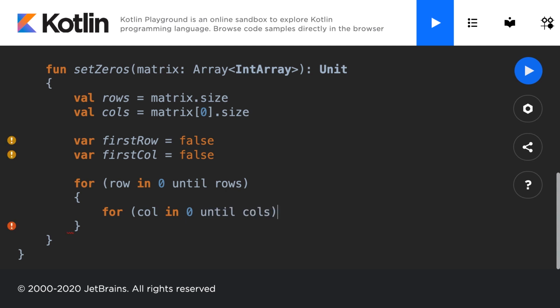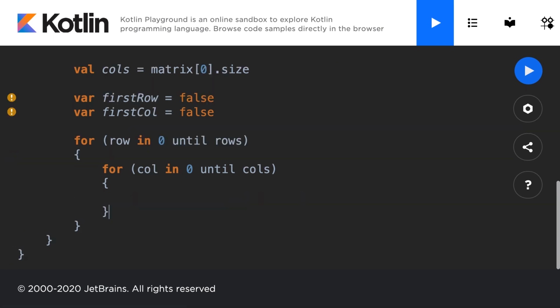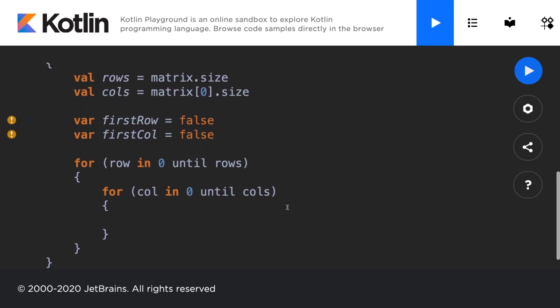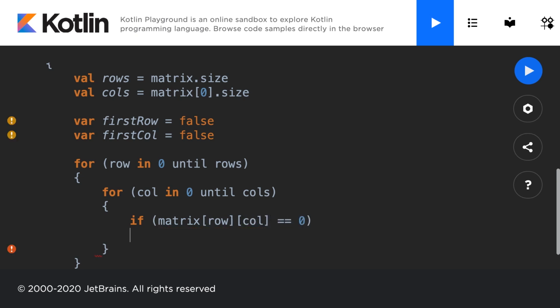So we're going through all of the elements there. And inside of here, what I want to do is check if the current element contains a 0. So I'll say if the matrix at the current row and the current column is equal to a 0.